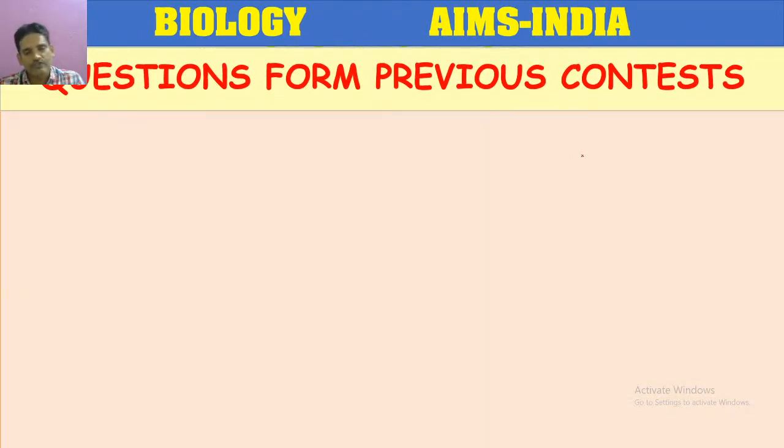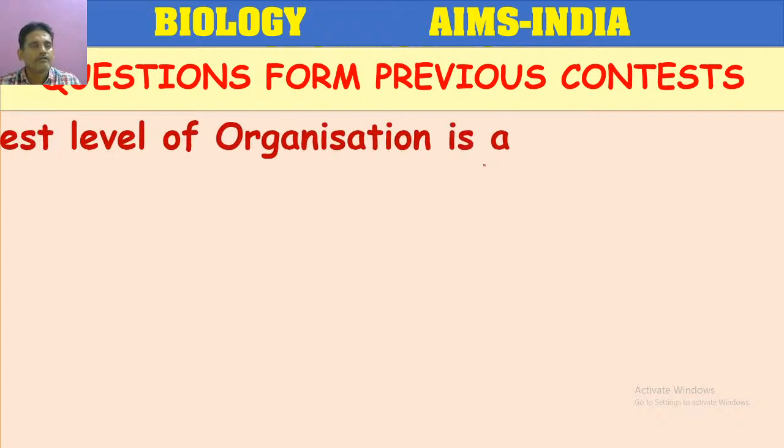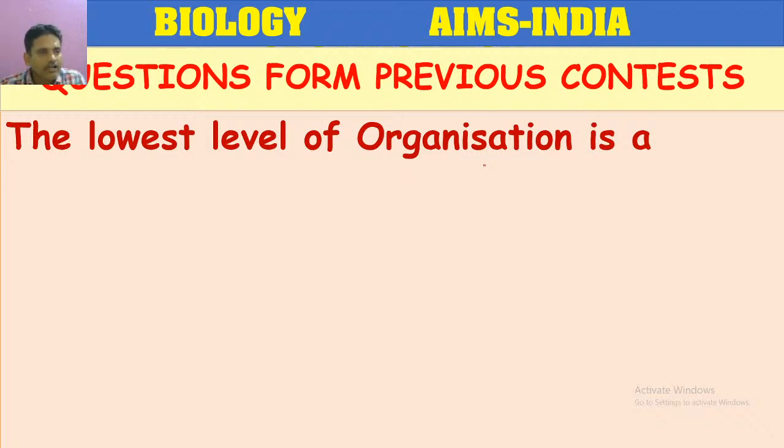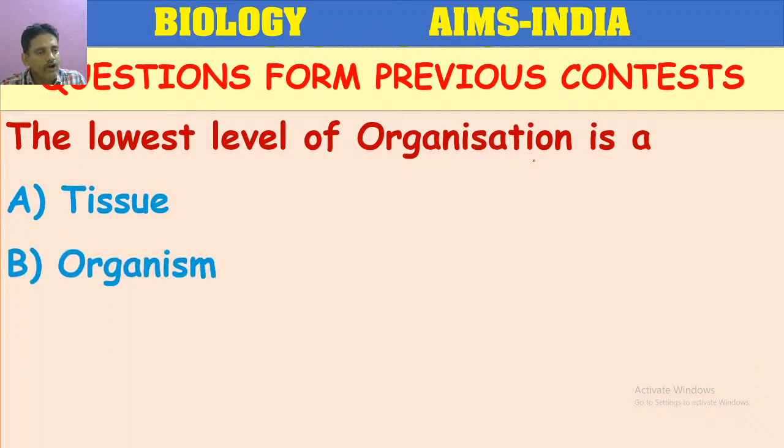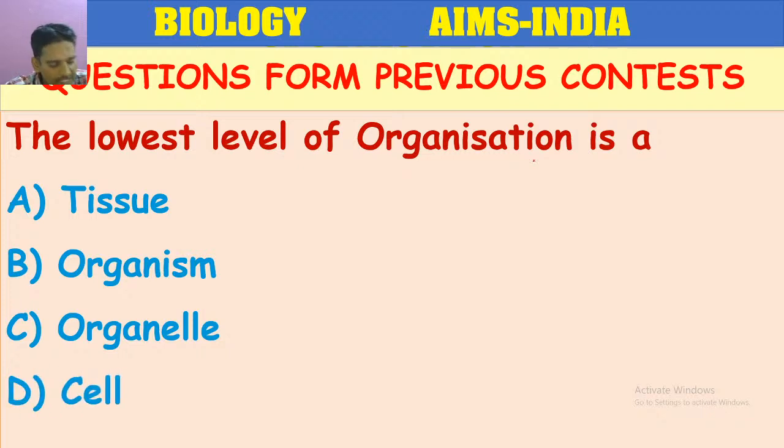How far have you understood? Let us test ourselves. First question. The lowest level of organization is: A. Tissue, B. organism, C. organelle, D. cell. Please answer the question in the live chat.